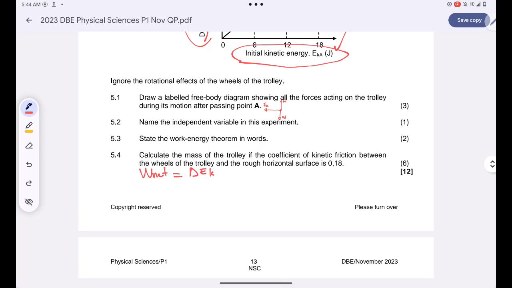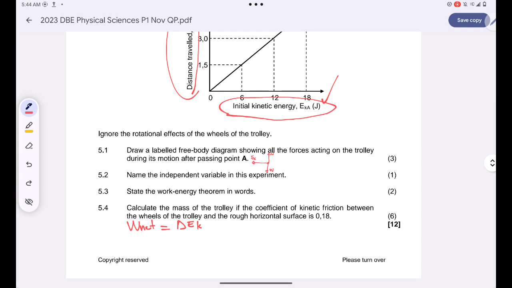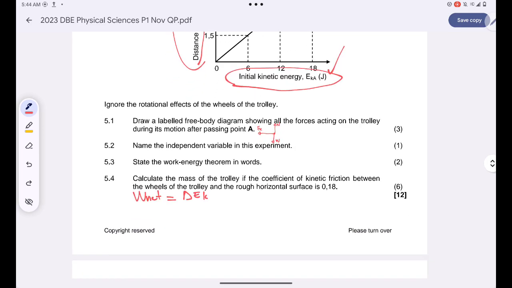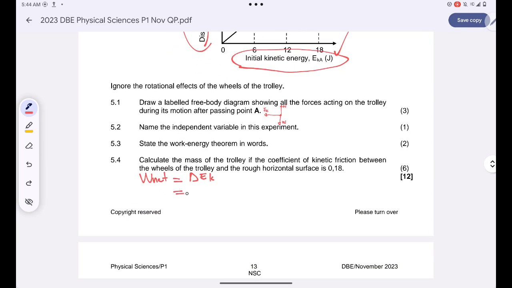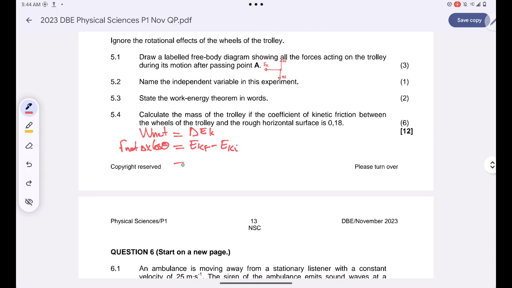The change in kinetic energy I can simply say is EK final minus EK initial. So this will be equal to the work net. But how do I find the work net? Work net is simply F net delta X cos theta.